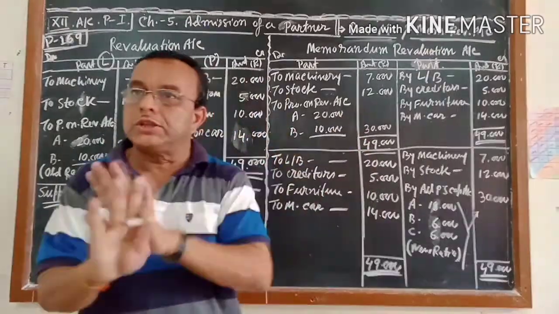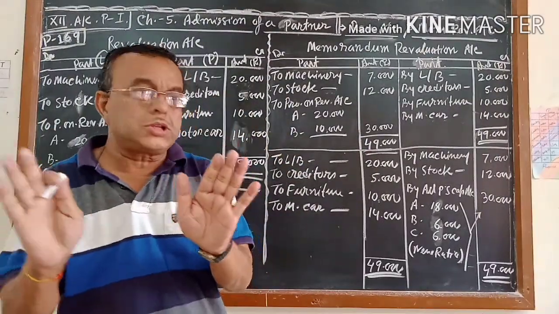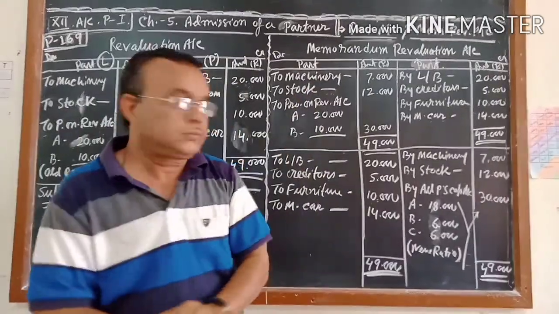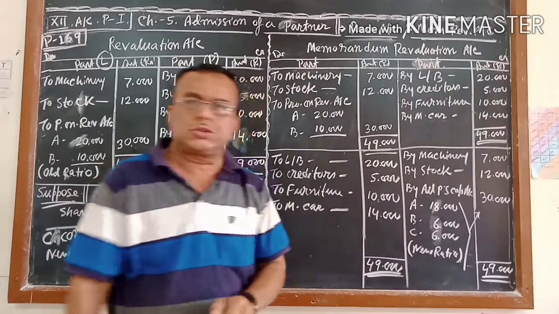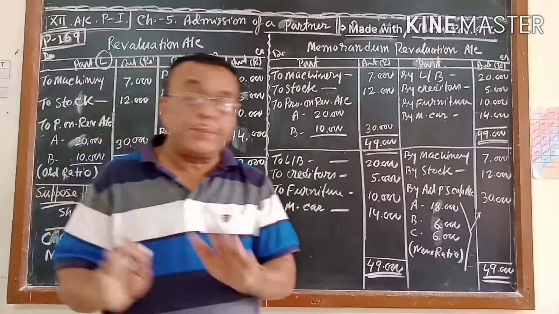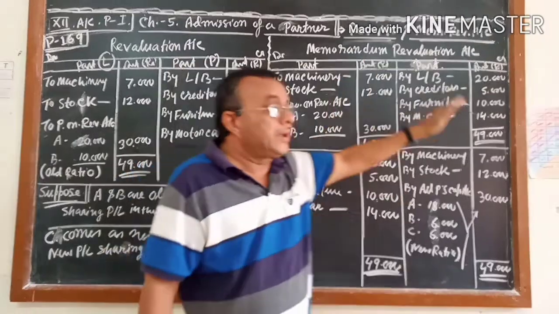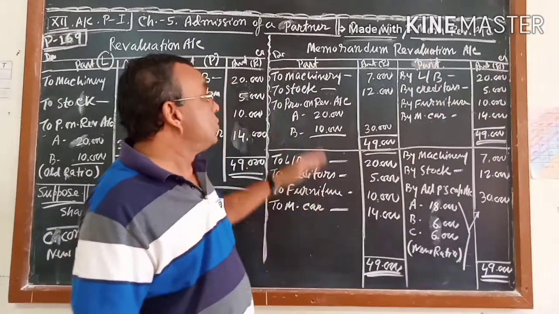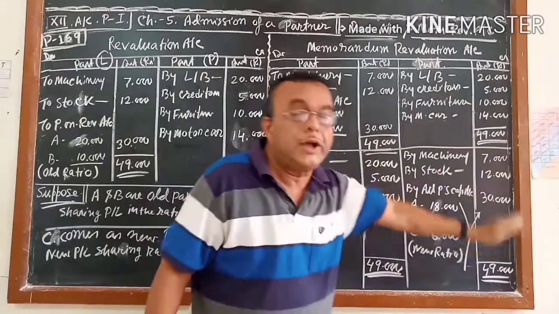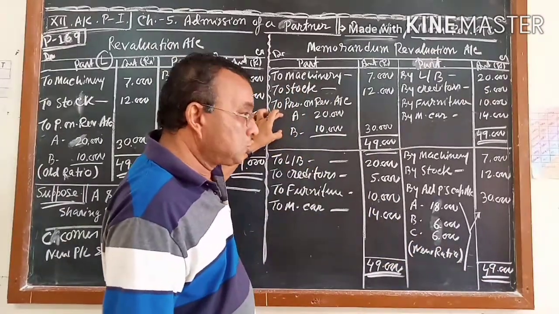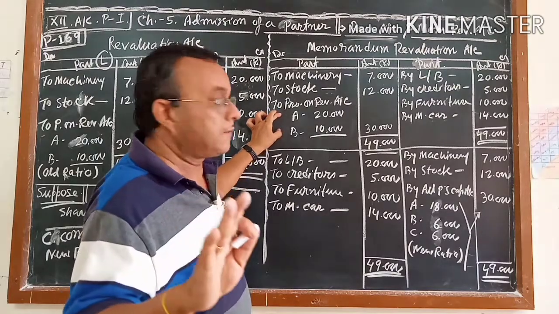That means there is no change. First you have to do the memorandum revaluation account. After doing the revaluation account, the next step is new. What you wrote on the credit side, you now write on the debit side, and what you wrote on the debit side, you write on the credit side, except this one. This one we will change something.